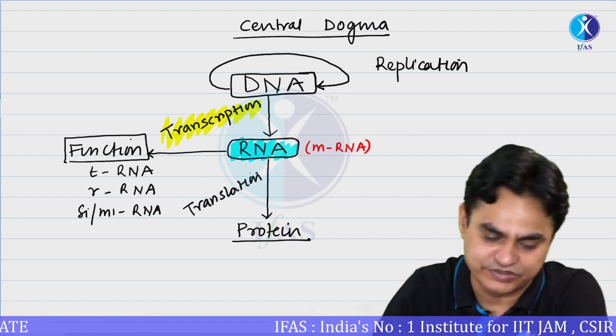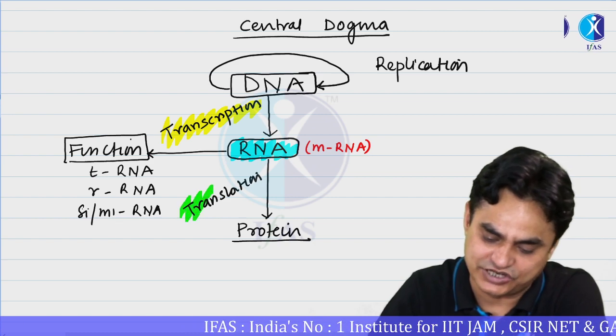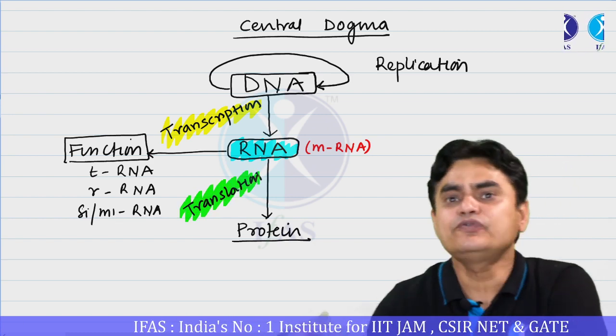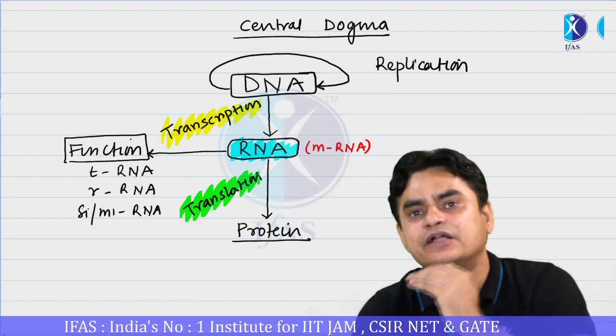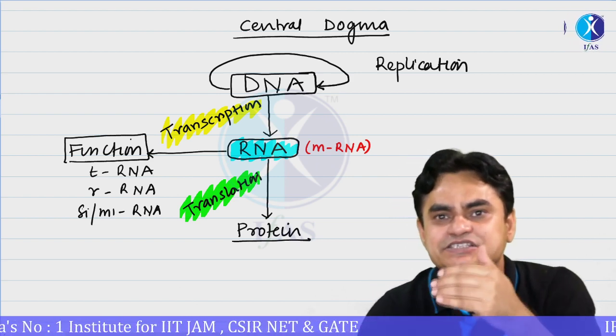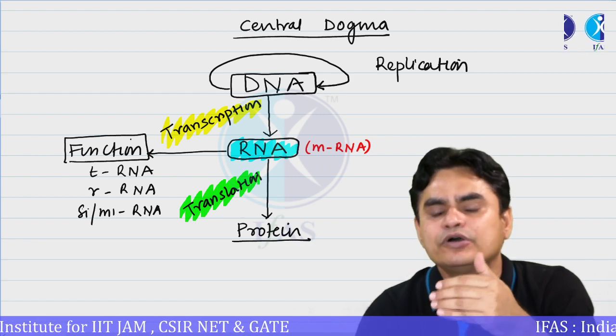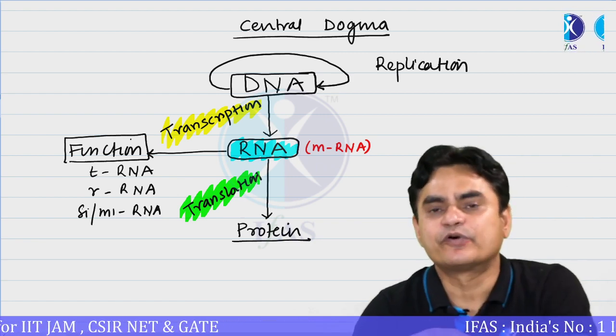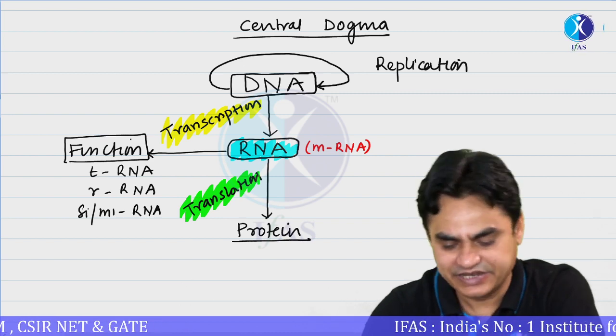So how can we define translation? Translation is a process where the information which is present in a messenger RNA molecule is utilized for the synthesis of protein. Is it clear?